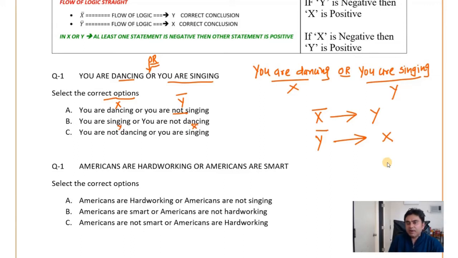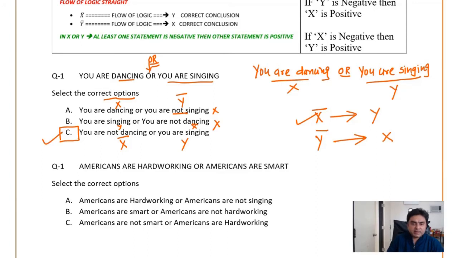Now Y to X bar is also not possible, so the first two options are wrong. Now the third option, you are not dancing, so it is X bar, and you are singing, so it is Y, and X bar and Y is possible. So option number C is possible or correct.